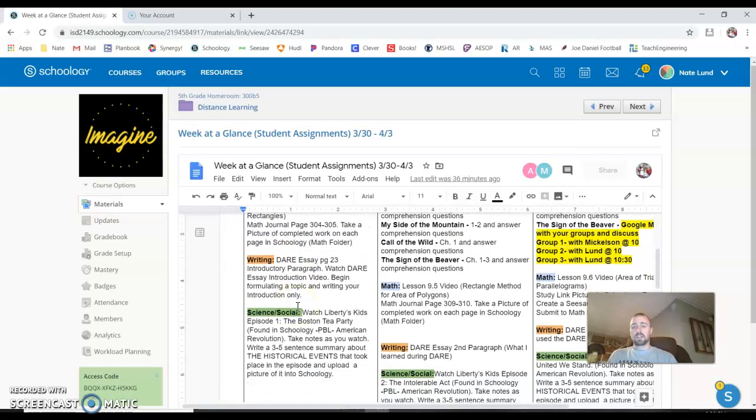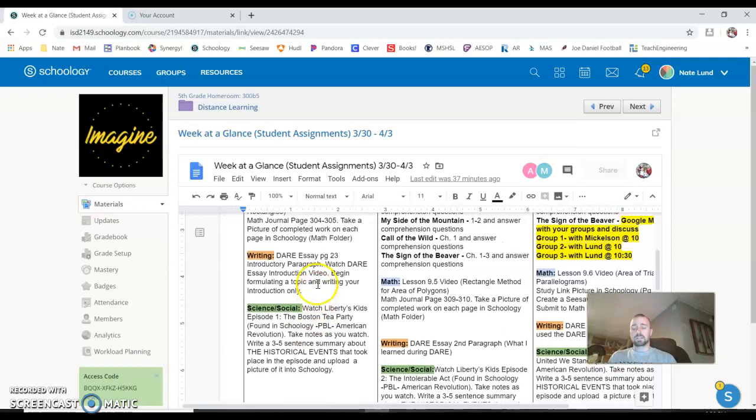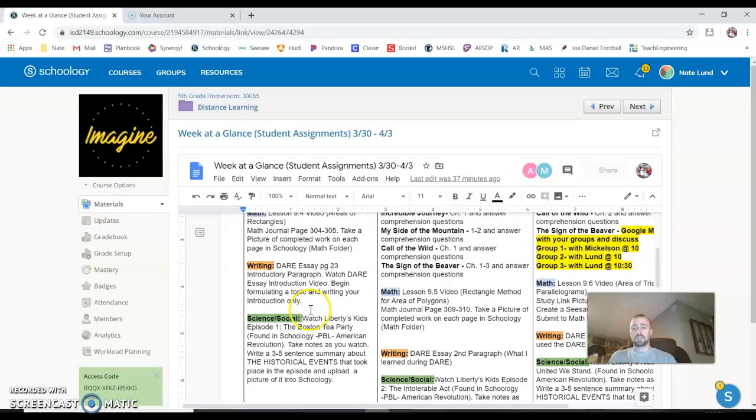For writing, we'll have DARE, your essay page 23, the introductory paragraph. And then for science and social, we'll have our American Revolution. We watch Liberty's Kids episode 1, and then you'll take some notes on that as well, and then you'll write a summary and post that into Schoology as well. As you can see, a lot of our things will be posted into Schoology or Seesaw. More information is also found in Schoology if you go into each of those specific folders.